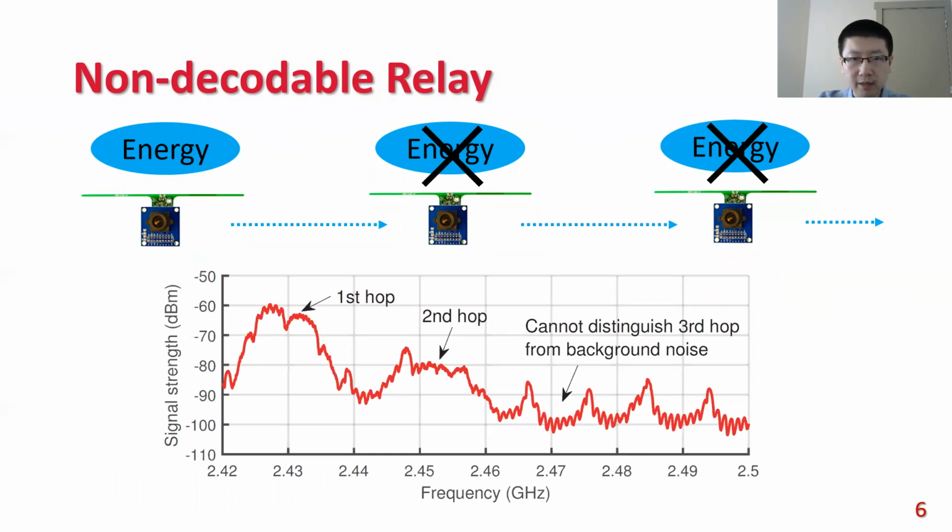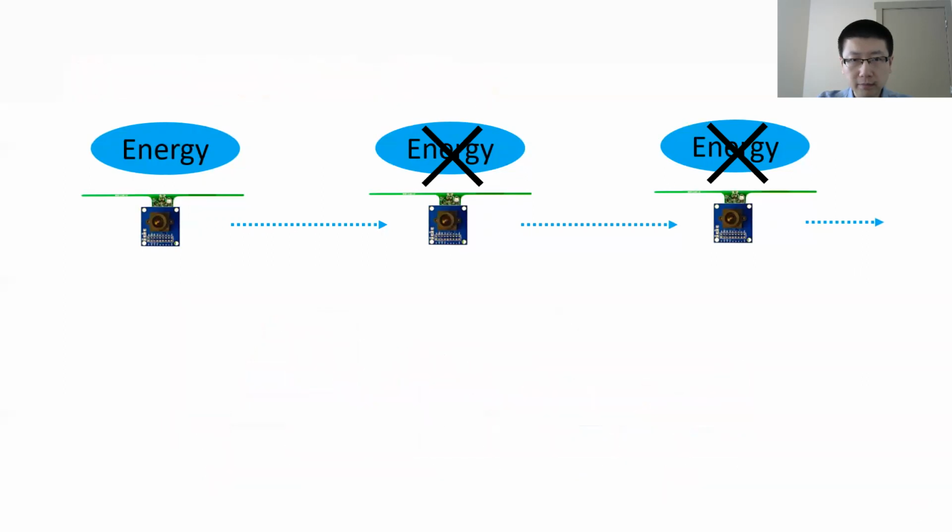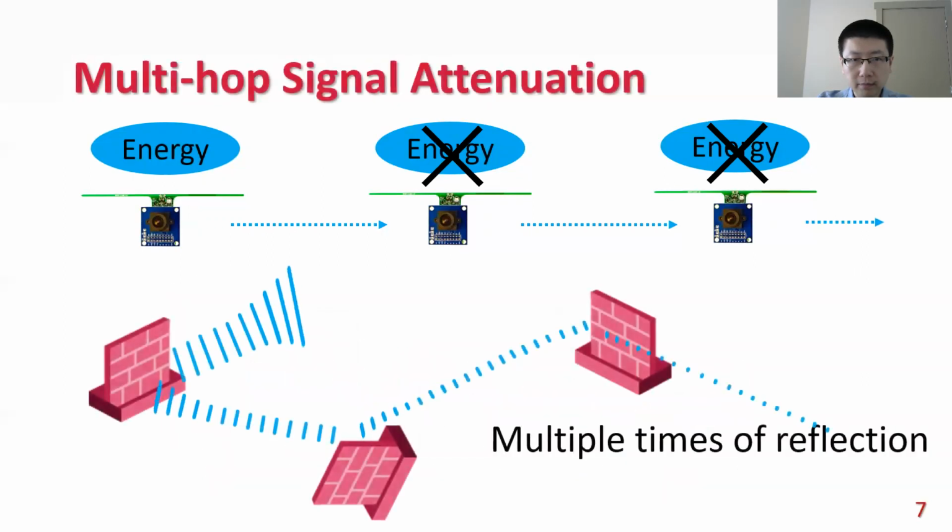Experiments show that the multi-hop backscatter signal strength drops quickly as hop count increases. This signal attenuation is caused by multiple times of backscattering, just like the signal is reflected multiple times by blocks.